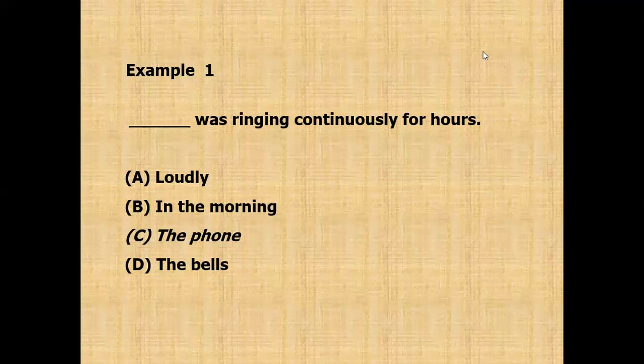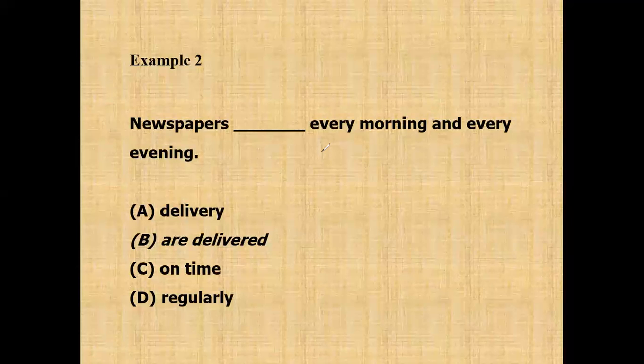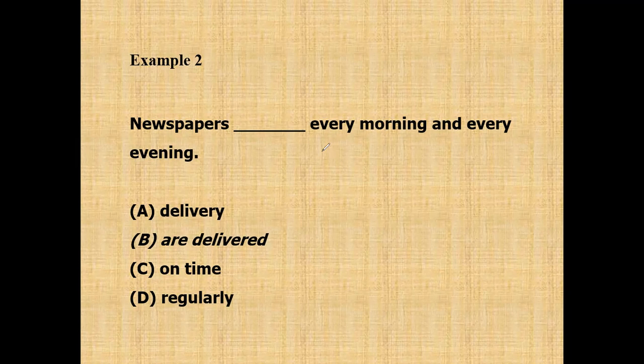Now we come to the second example. Newspapers, blah blah blah, every morning and every evening. So remember, skill 1 focuses on subject and verb.